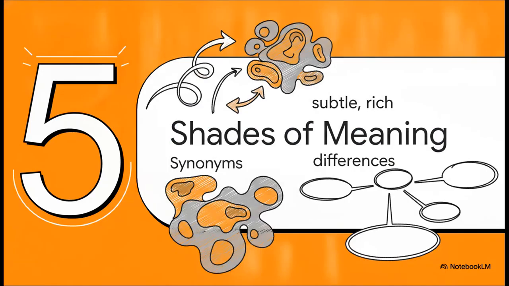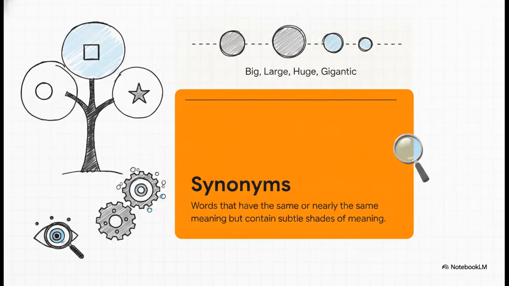All right, Section 5, Synonyms and Shades of Meaning. We know how words are built structurally with prefixes and stems now, so let's pivot slightly and decode how words actually feel. Because vocabulary isn't just about rigid, literal definitions, it's about exploring the subtle, rich differences between similar words, and that is where synonyms come in. We often fall into the trap of thinking synonyms are exact clones of each other. Big, large, huge, gigantic, they're all the same thing, right?